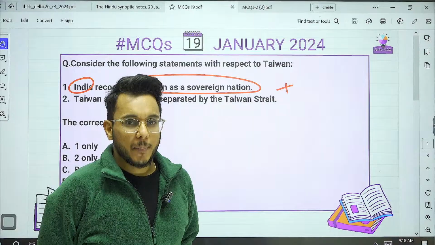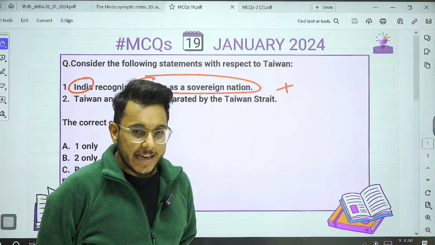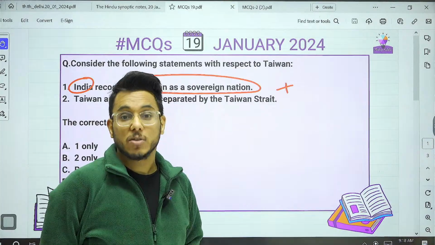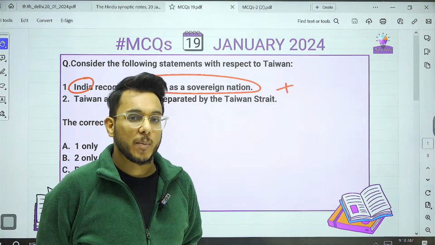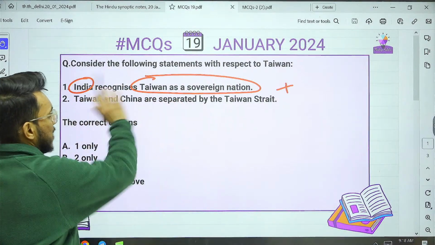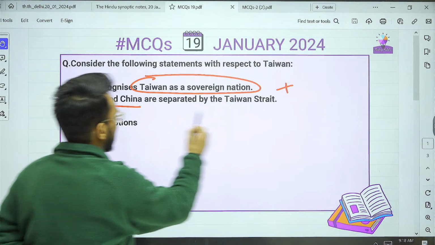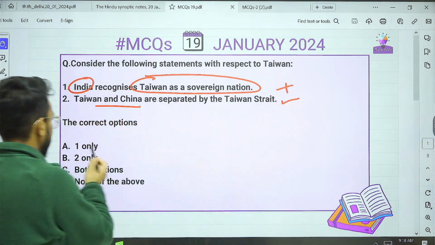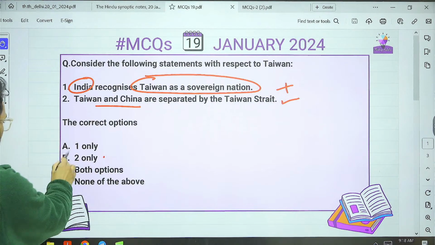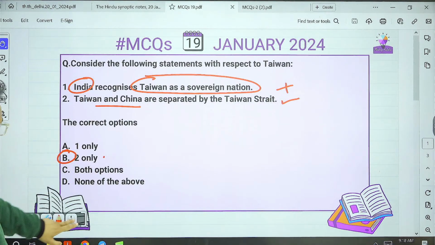However, for the past few years, neither are we saying that we don't recognize it, nor that we recognize it. But the last position of India was that India does not maintain diplomatic relations with Taiwan. So this statement is wrong. Taiwan and China are separated by the Taiwan Strait. This statement is right. The correct option is 2 only, B. Then moving to the next question.